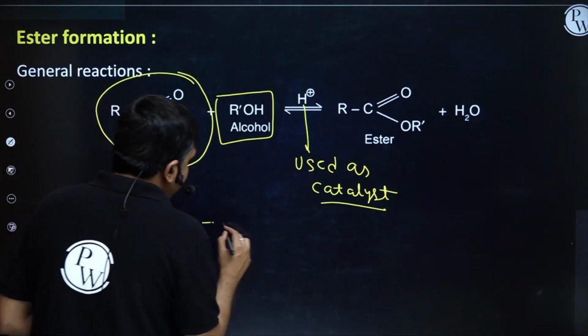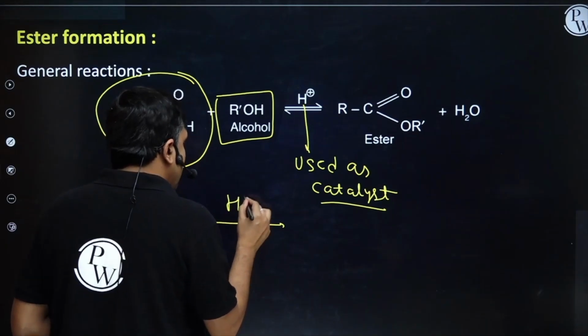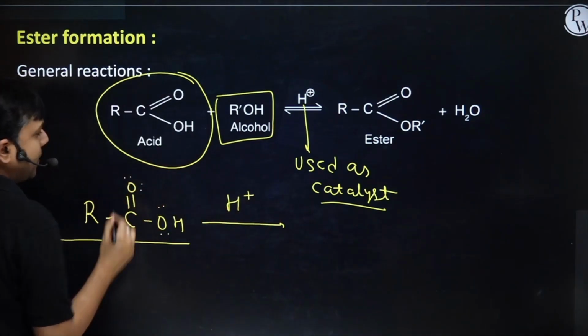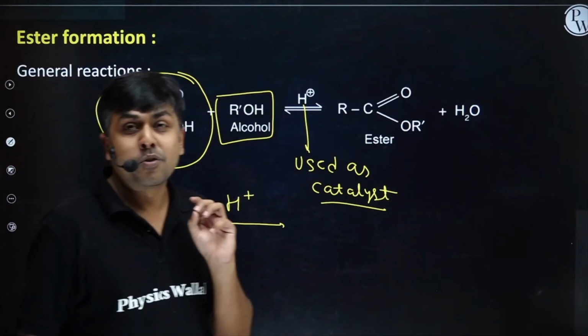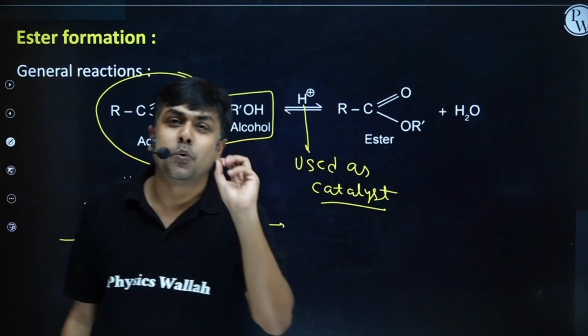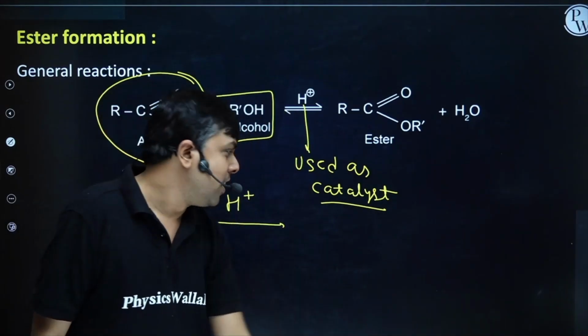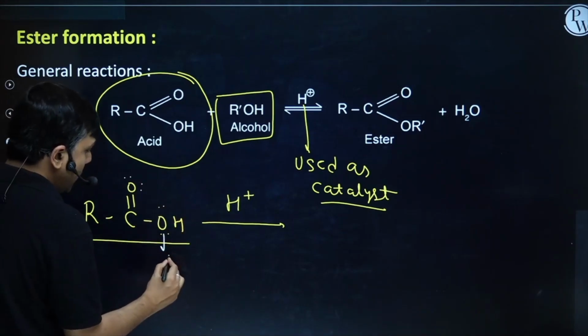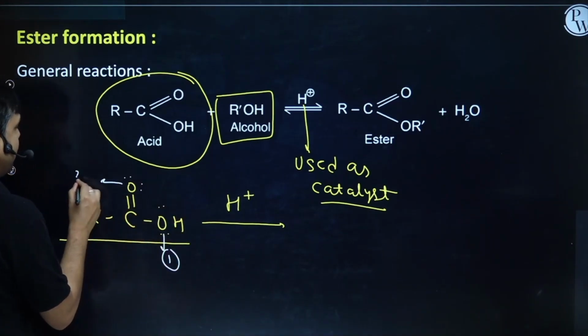Now if I treat this with an H plus, what will this H plus do? Oxygen is having lone pair. Whenever you see oxygen having lone pair and you see H plus, do the protonation. Okay. Now you may say, which oxygen will get protonated? Oxygen number 1 or oxygen number 2?